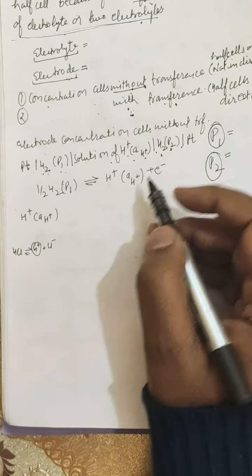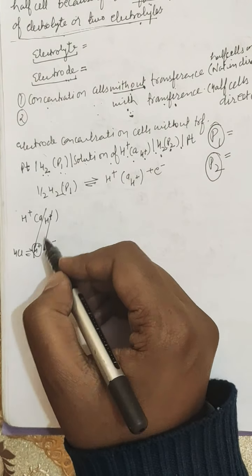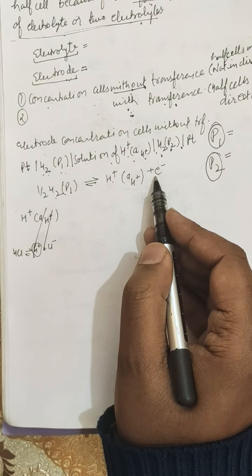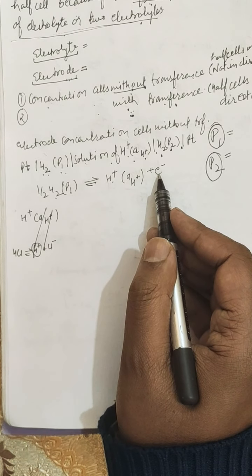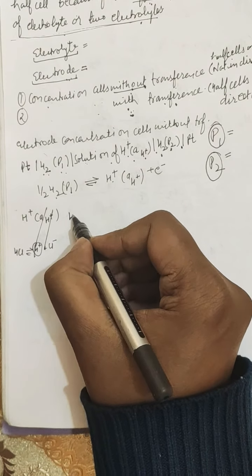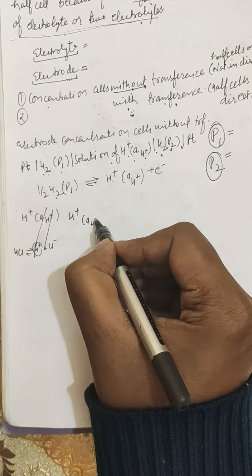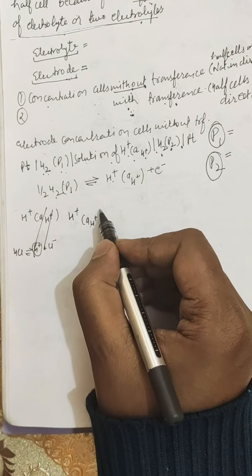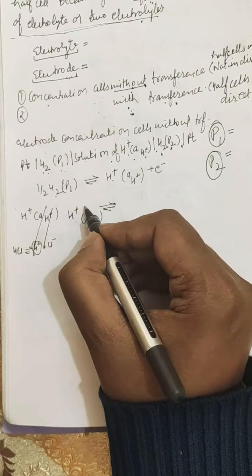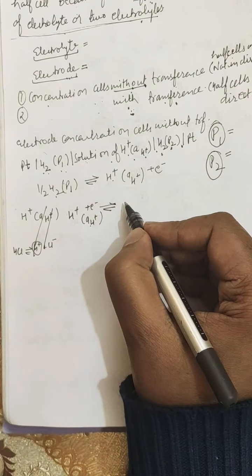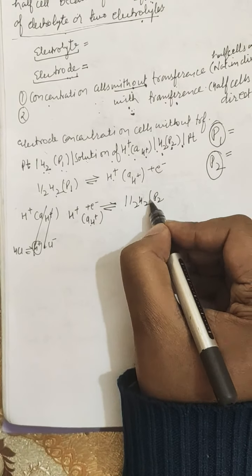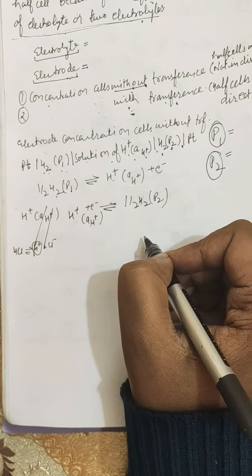So the oxidation reaction for such a cell is written as H2 getting converted into a proton, losing an electron. Further, the reduction reaction at the right-hand electrode is H+, its concentration written as the activity, and further it gains an electron and gets converted into half H2 at pressure P2.